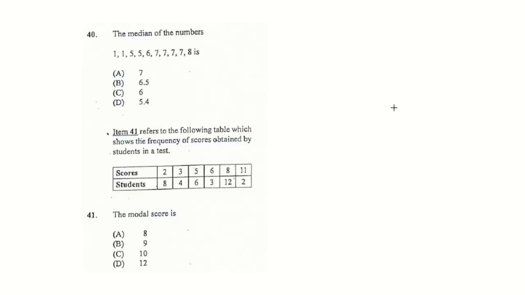Let's look at January 2018, paper 1, section 5, which is statistics 40 to 45. The median, we did this question already. It's 6.5, which is B. Right, this one, what is the modal? 8.